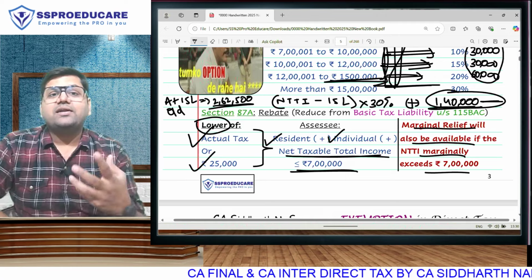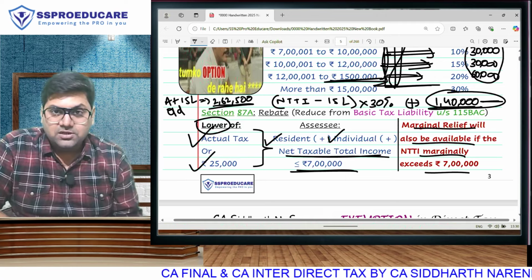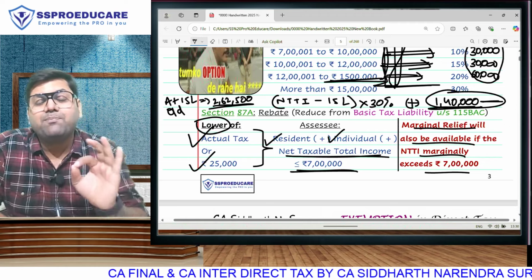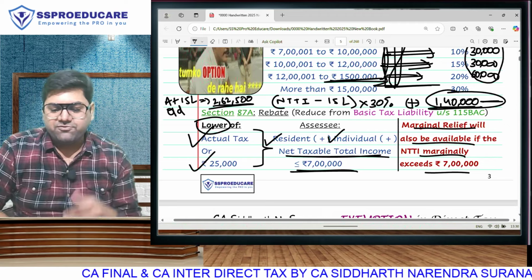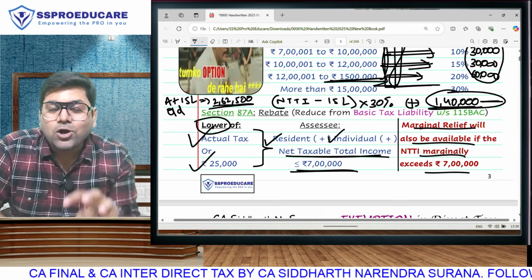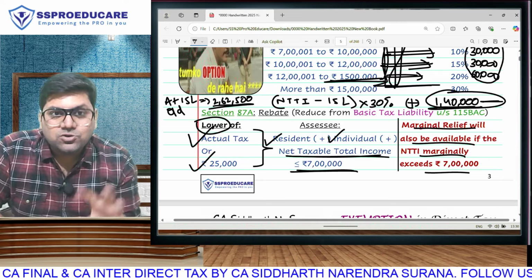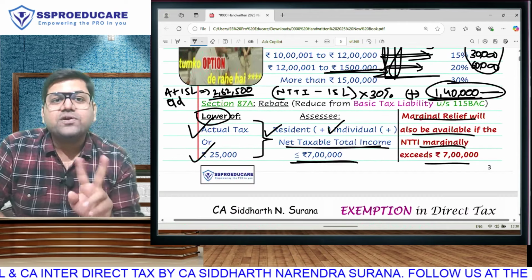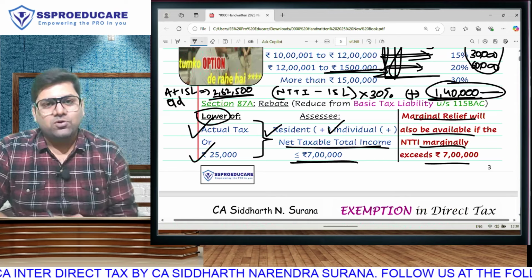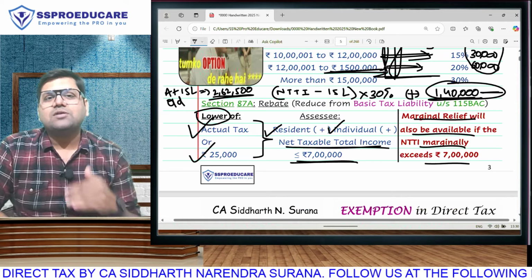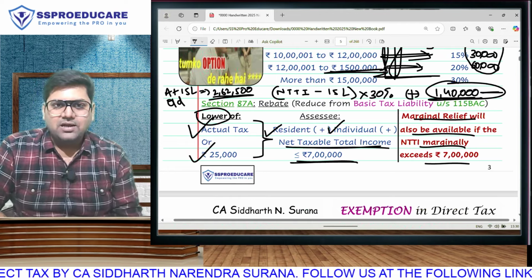For example, your NTTI is 7 lakh 10,000 rupees. Normally, we don't get any marginal relief in basic tax. Marginal relief is only a part of surcharge calculation. But if my NTTI is 7 lakh and 10,000 rupees, I will not get my rebate. So there is going to be full tax on the basis of these slabs. The difference in tax cannot be more than 10,000 because my income has exceeded only by rupees 10,000. My tax cannot exceed by more than 10,000.